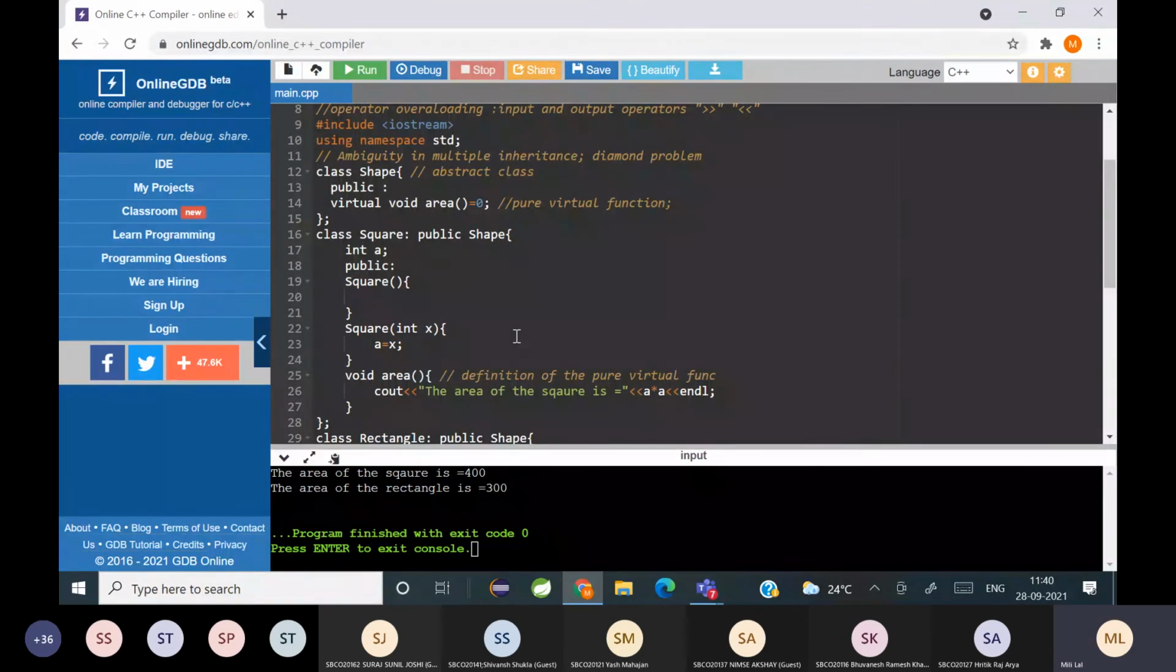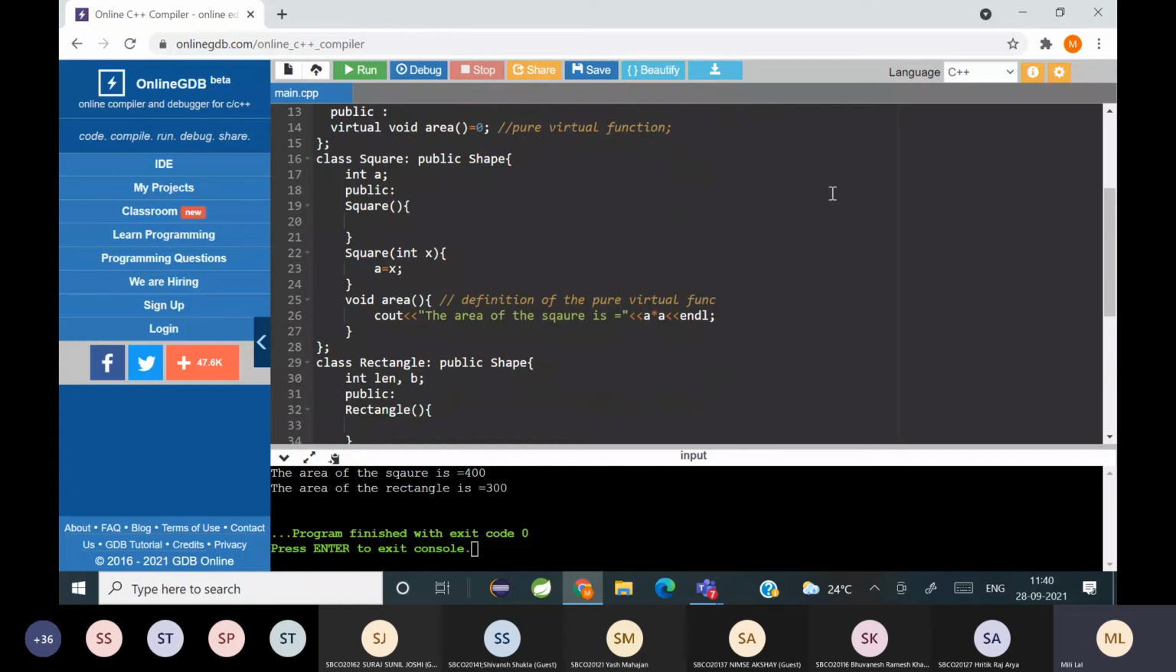Is it clear? Yes, ma'am. What about others? Have you understood the concept of virtual function, pure virtual function and abstract class? Yes, ma'am. Okay, so pure virtual function भी runtime polymorphism के एक example है.